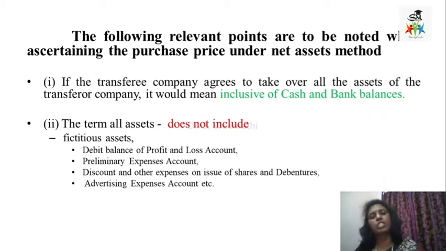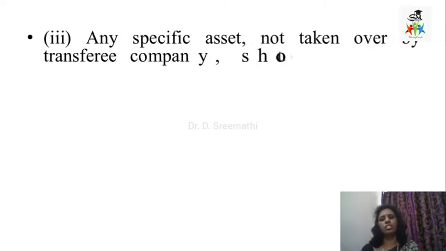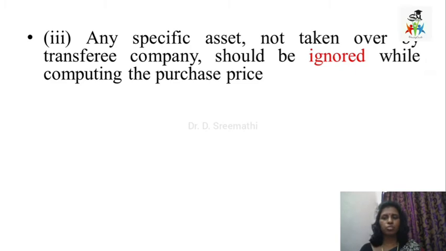So you know what a fictitious asset is. That is the debit balance of profit and loss account, the preliminary expenses account, discount and other expenses on issue of shares and debentures, and the advertising expenditure account. All those are not to be included in the calculation of assets for the purchase consideration. And any specific asset not taken over by the transferee company should be ignored while computing the purchase price, since the asset is not taken by the transferee company.